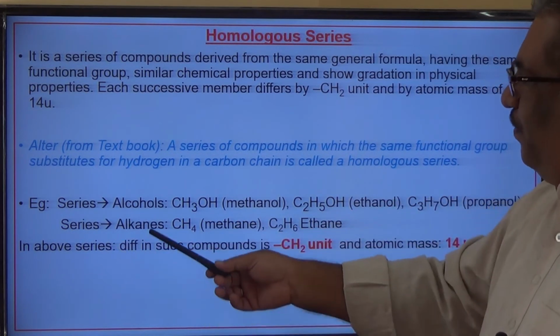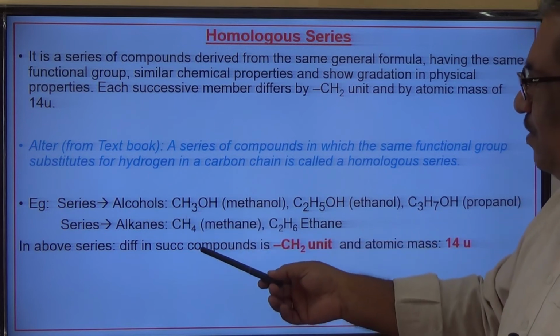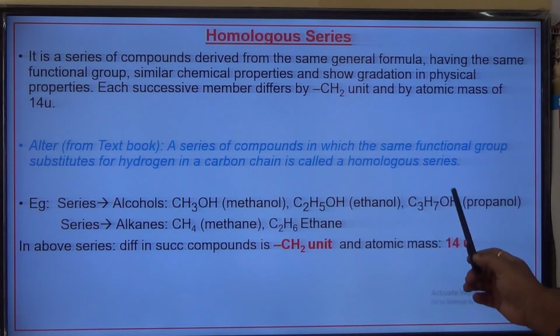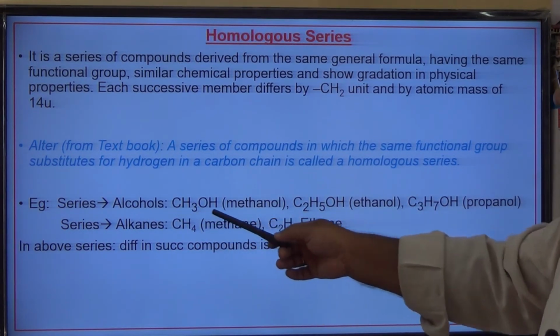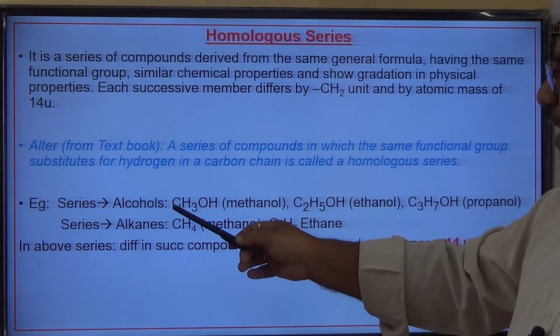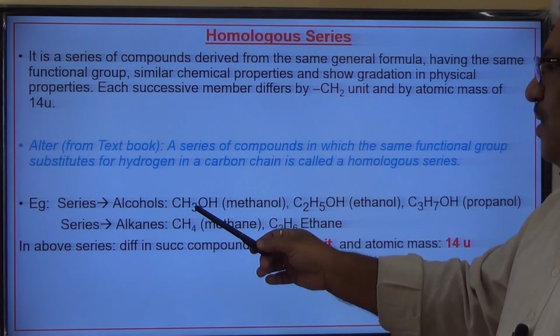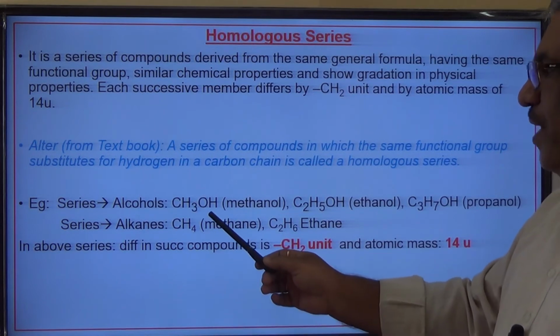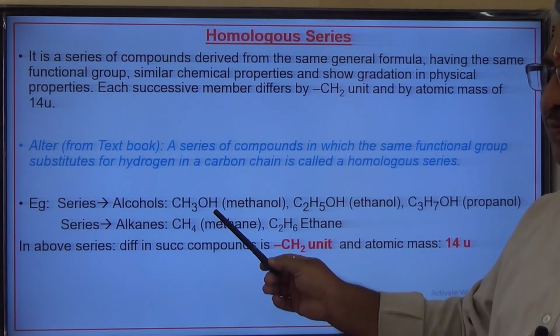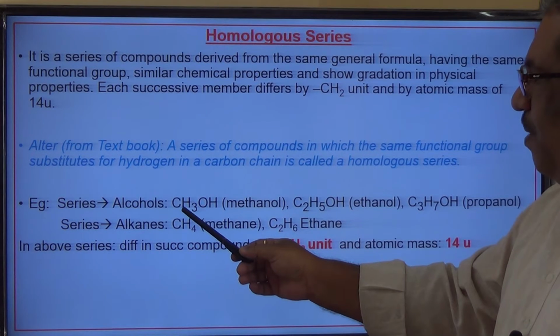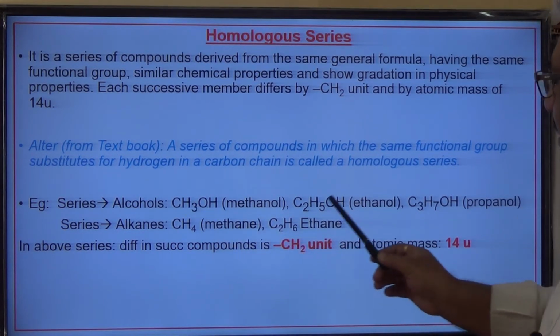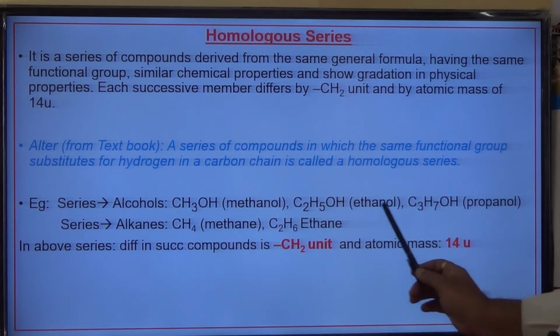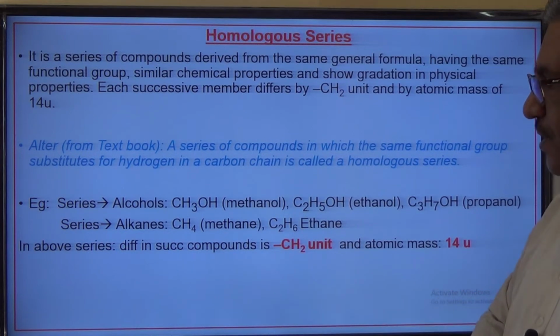Example, we take alcohols: methanol, ethanol, propanol. This entire series is derived from the alkanes, and one hydrogen is replaced with an OH group, which is a hydroxyl group. So the series of compounds like methanol, ethanol, propanol forms a homologous series.